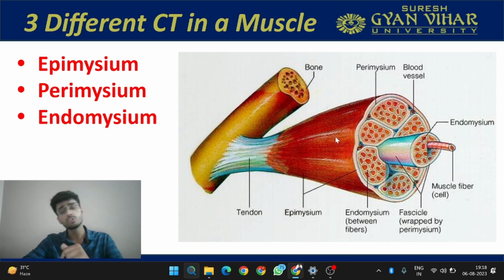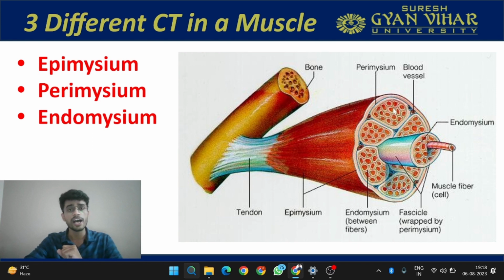The outermost covering of the muscle is known as epimysium. All the muscle fibers are wrapped within this layer, and this layer is called epimysium. Now if you cut a cross-sectional view, then you will see that there are so many bundles situated in the muscle. These bundles are nothing but fascicles, and these fascicles are wrapped by a connective tissue which is known as perimysium.